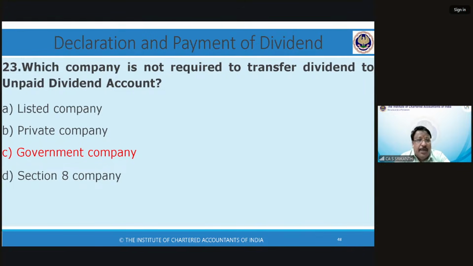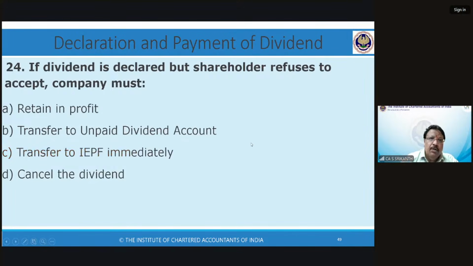Whereas government company is specifically exempt. We saw that. Want to see it again? I can show you, but it's there in my slide. The slide will be shared with you, or maybe on the portal, you can go and download it. This is very simple.